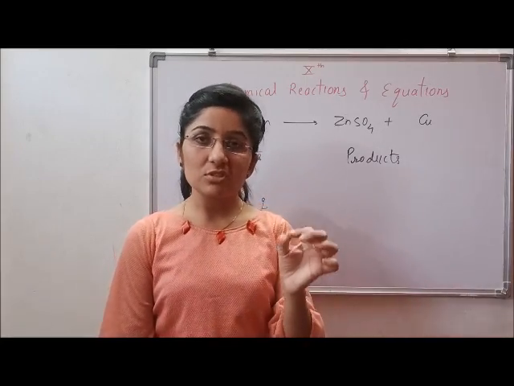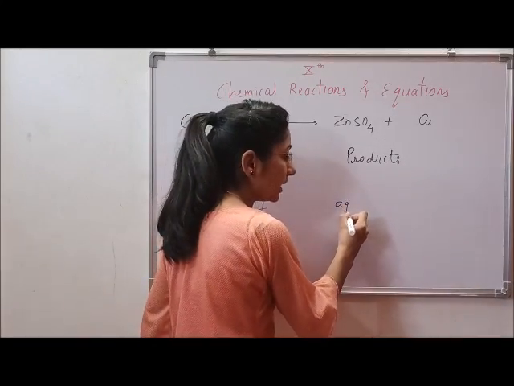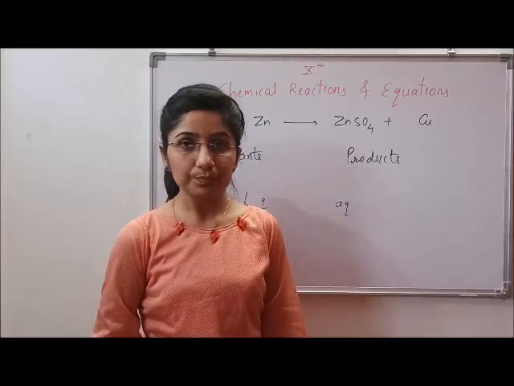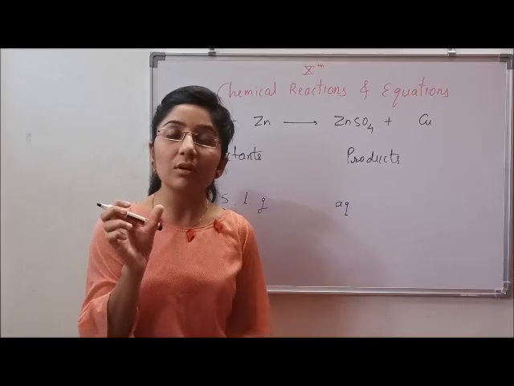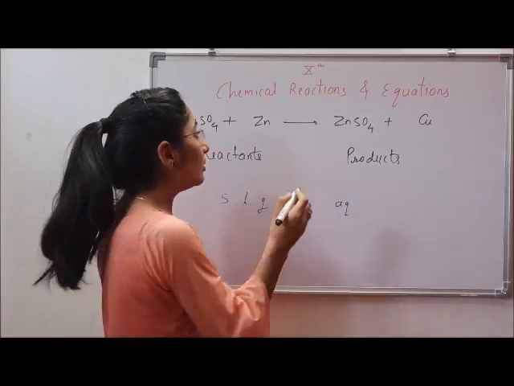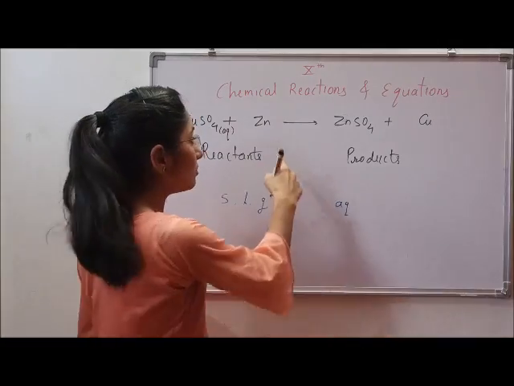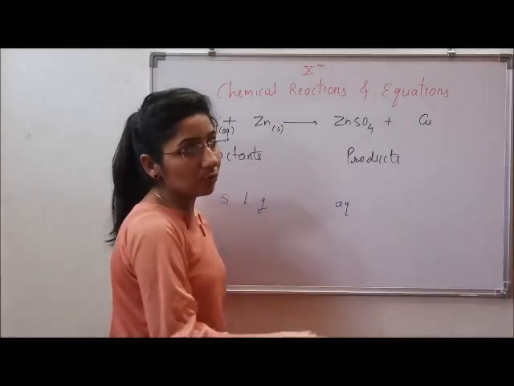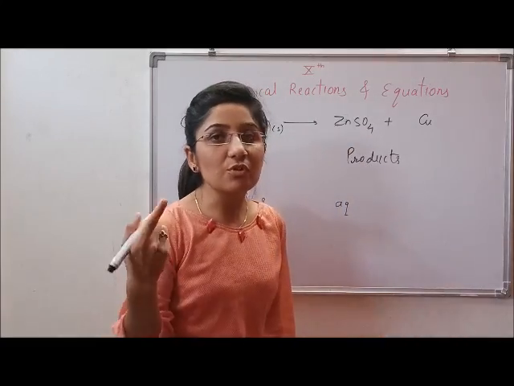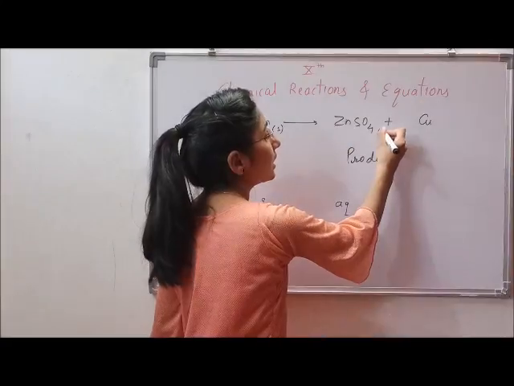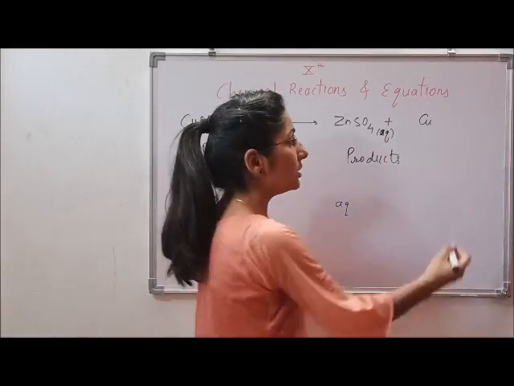Whenever a substance is dissolved in water, the state we get is called the aqueous state, which is represented by AQ. In this reaction, copper sulfate was dissolved in water and we have got a solution of it, so we'll write it as AQ, that is, it is in the aqueous form. Zinc is a solid, of course, it's a metal, so it's in the solid powdered form. Zinc sulfate, which is formed, is again in the aqueous state. And then copper, which is in the solid state.